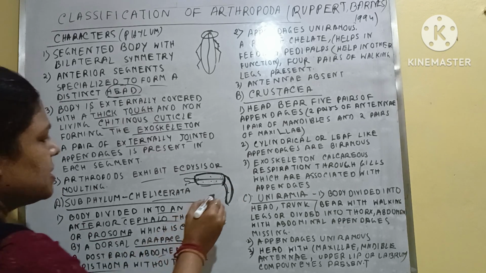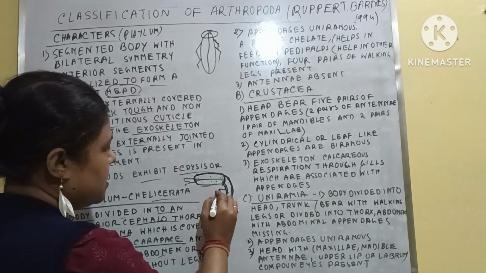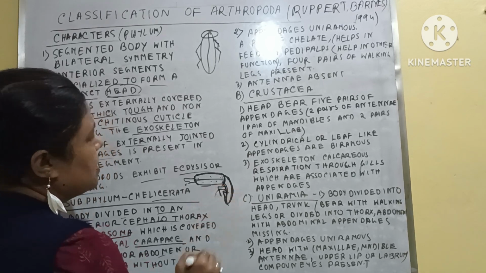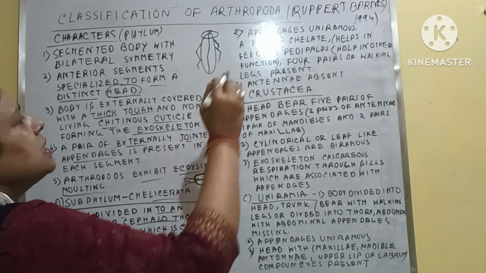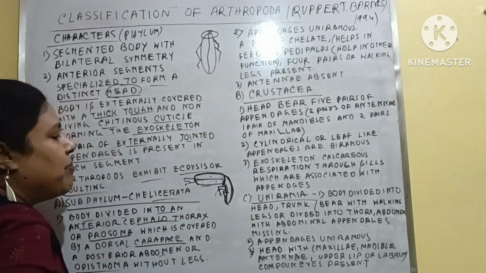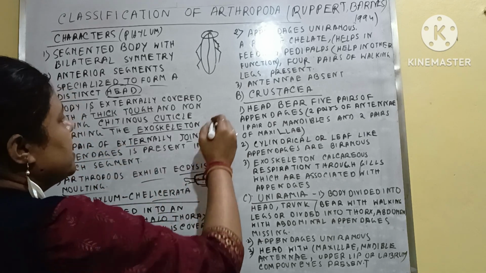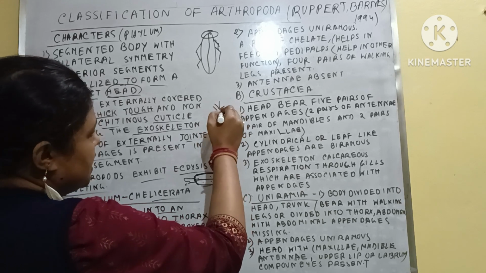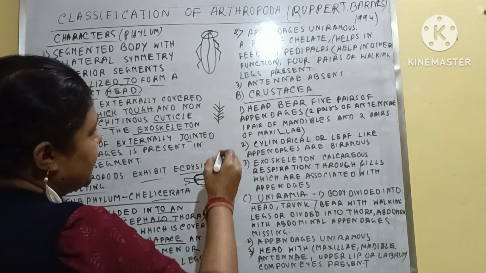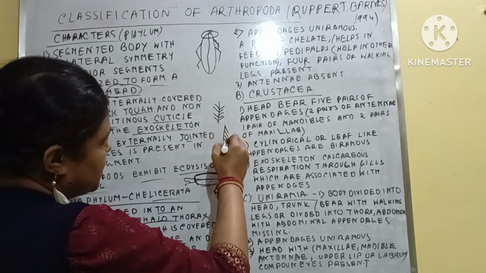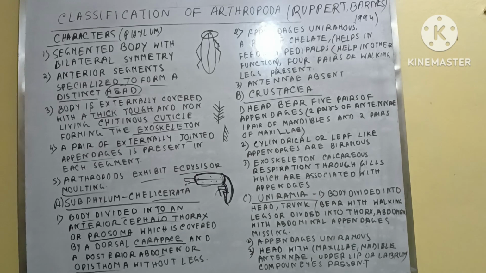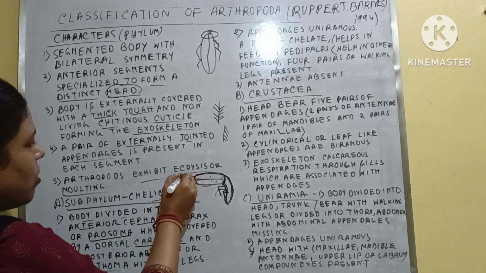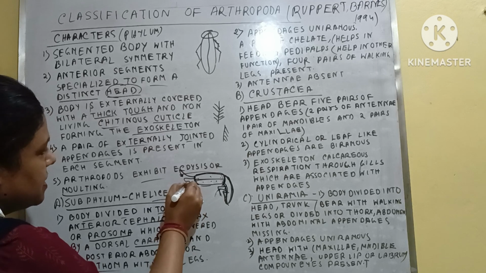With walking legs. Next, the second part is appendages, uniramous. Appendages uniramous means, that means uniramous and biramous. Biramous means this type of situation, and uniramous means this type of situation. So here appendages are generally uniramous, and a pair of chelate.